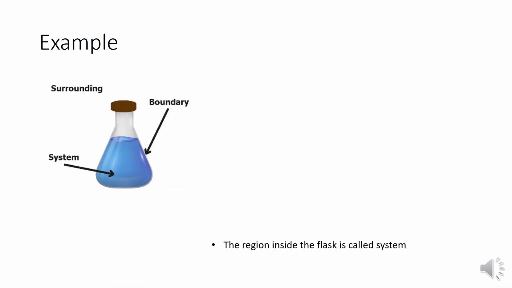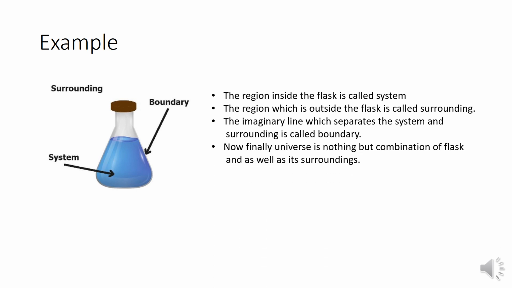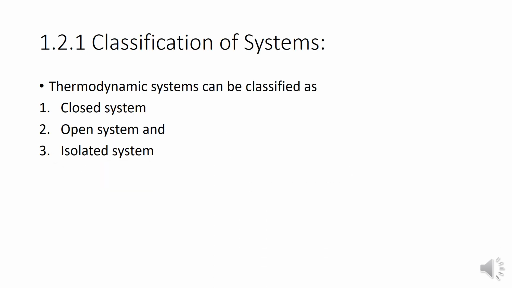This system is classified into three types: a closed system, an open system, and an isolated system. The name itself indicates: for example, we take a beaker with liquid inside and close it with a cap. It is a closed system. Open system means a flask without a cap is called an open system. Isolated system means the flask is insulated with a material, and that is called an isolated system. So first, coming to the closed system.